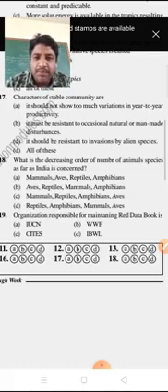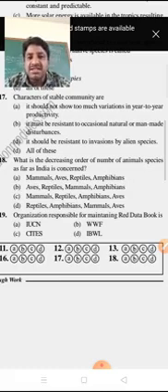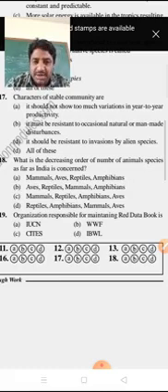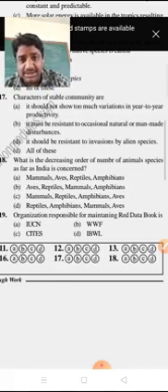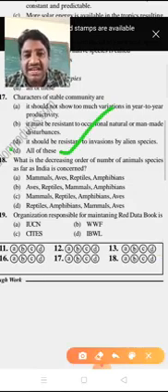So here, based on this, what are the characters of a stable community? The stable community should not show much variation from year to year, so this is a right statement. It must be resistant to occasional natural or man-made disturbances, so this is also a right statement. It should be resistant to invasion by alien species, meaning invasive species cannot establish themselves in the community. So all the options are correct, and option D is the right answer.